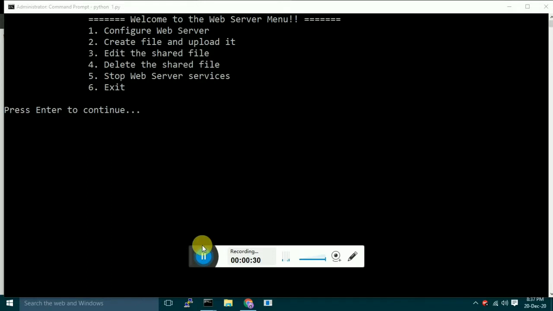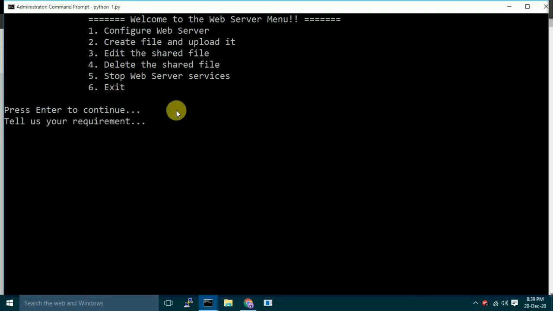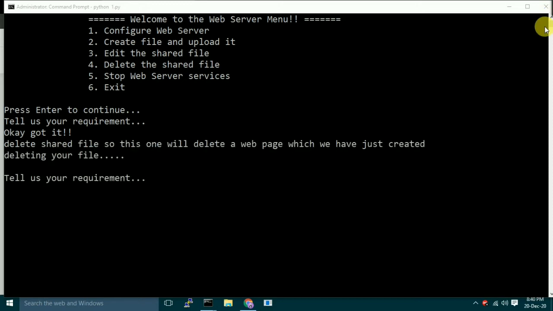Let's go to the third step. So after all of the above information, we have done this. Now you can edit the shared file, or let's say delete the shared file which we have created. Delete shared file. So this one will delete our web page which we have just created. Okay, so the file is deleted. I can't stop the Webserver right now because the same Webserver Python file is also running, so it will stop this. So like this we can work on our Webserver menu.